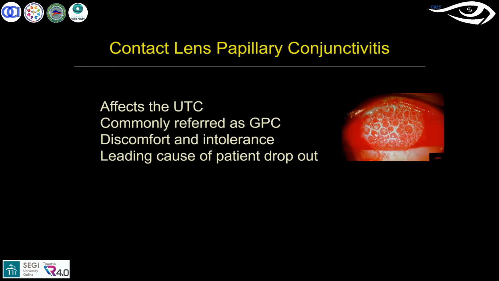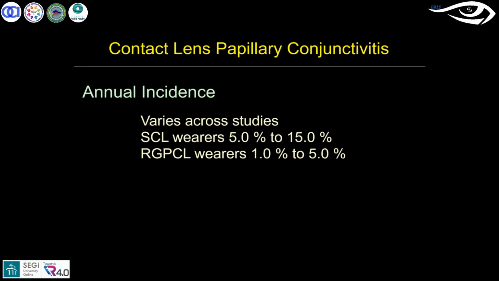The annual incidence in various studies shows that up to 15% of soft lens wearers will see these changes. But RGP is slightly lower, because with RGP you have a good tear exchange, so deposits may not occur on the lens surface as frequently as with soft lenses. So there is less incidence in RGP compared to soft lenses.